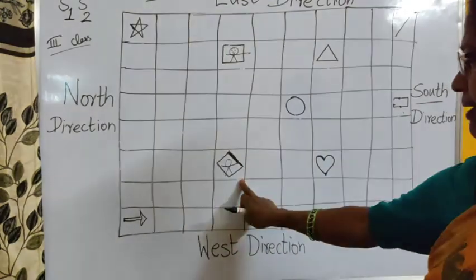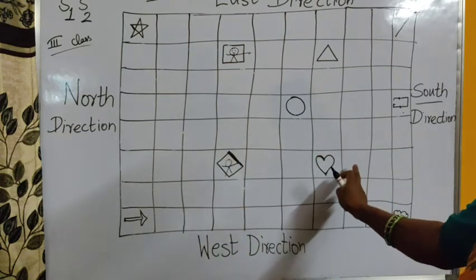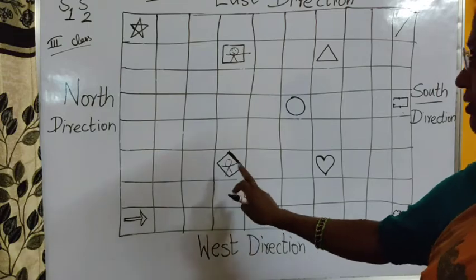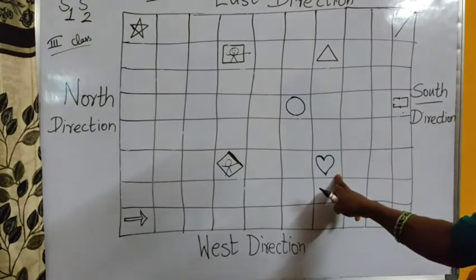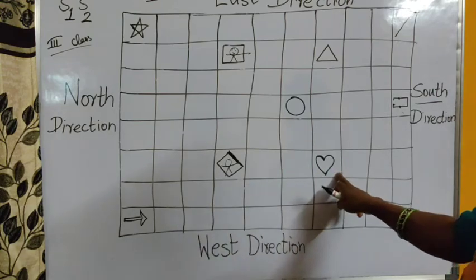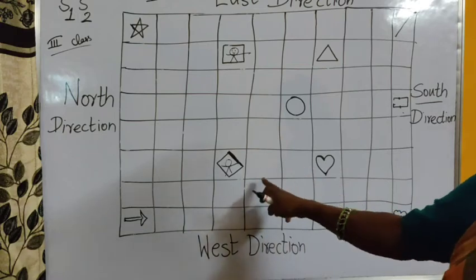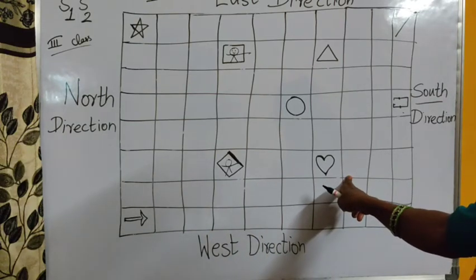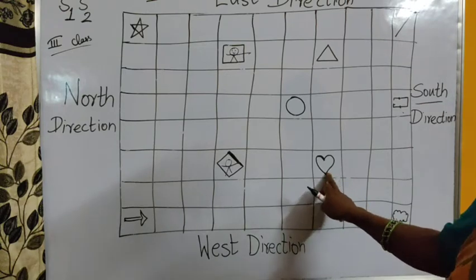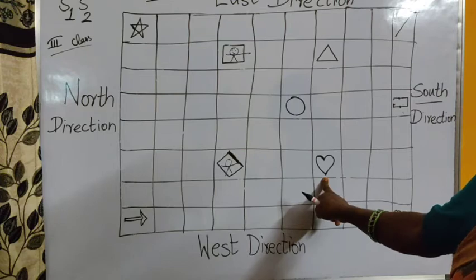From the diamond towards the heart, which direction? So this will be the right side of your friend's side. Is this north or south direction? Diamond is in north direction or south direction? Second box, it is south.